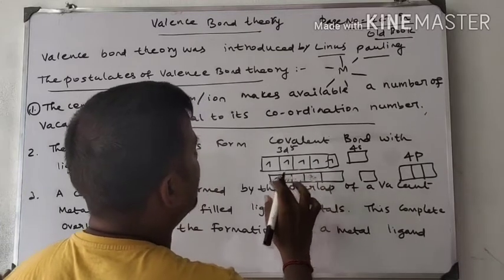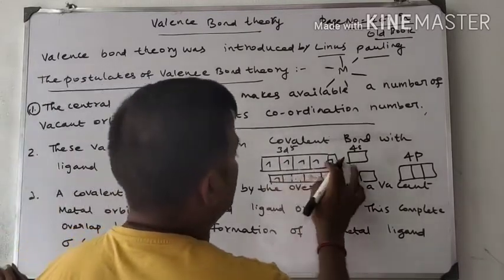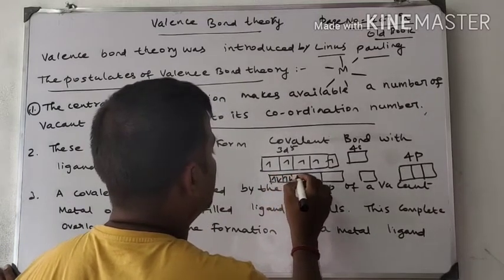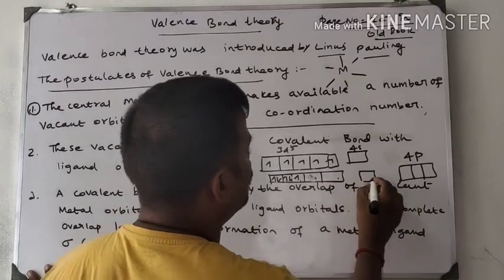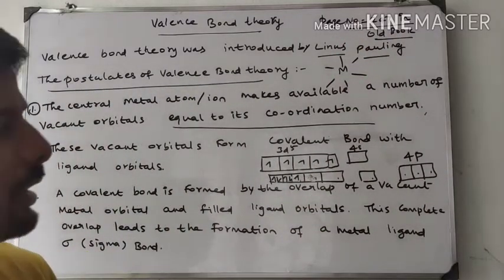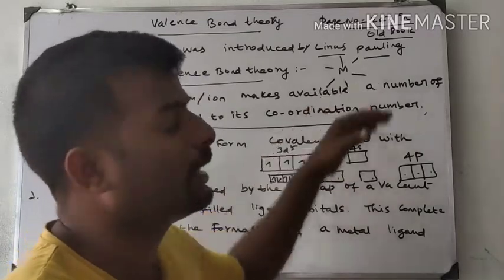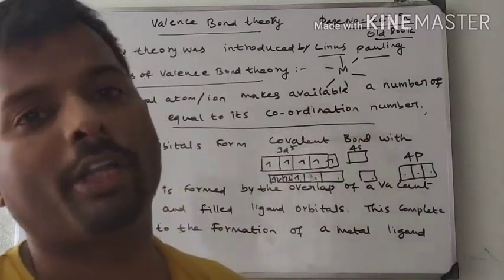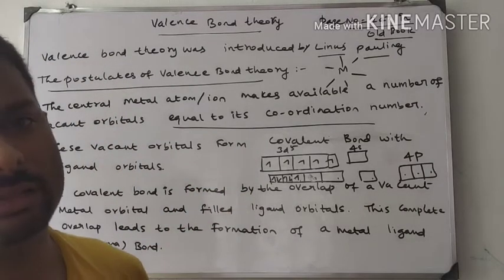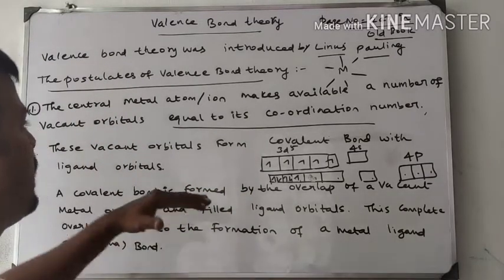If it is a strong field ligand, the electrons themselves get paired here like this. The remaining 6 empty d orbitals are generated by itself, so that the incoming ligands will form coordinate covalent bonds. I will explain with a proper example; this is just a hint.